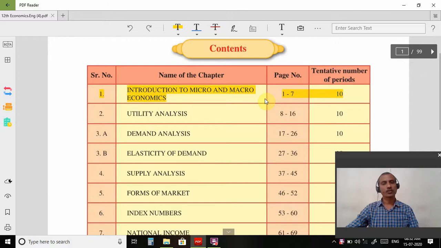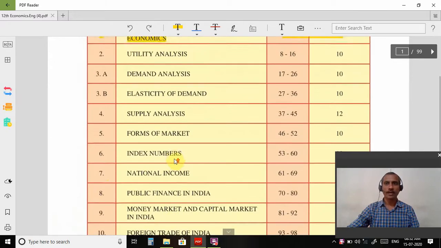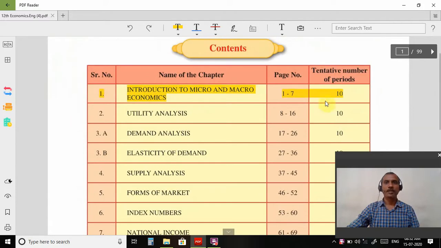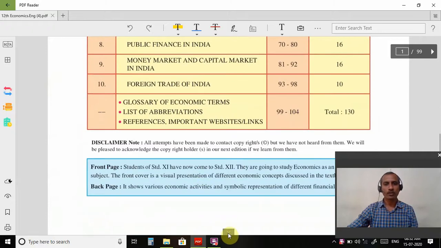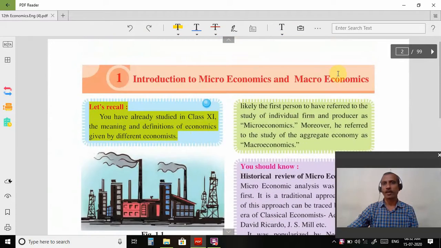Good morning, students. Today we are going to learn about economics, 12th economics. So, contents are serial number, name of the chapter, page number, tentative number of periods. There are total 8 topics and, I think, the weightage will be 8 to 10 marks for each topic. First of all, we are going to learn about microeconomics, introduction to microeconomics and macroeconomics.